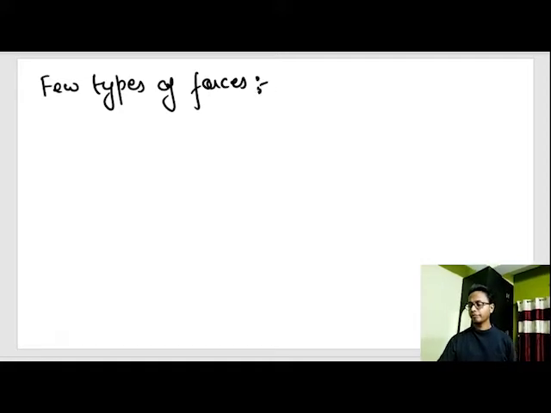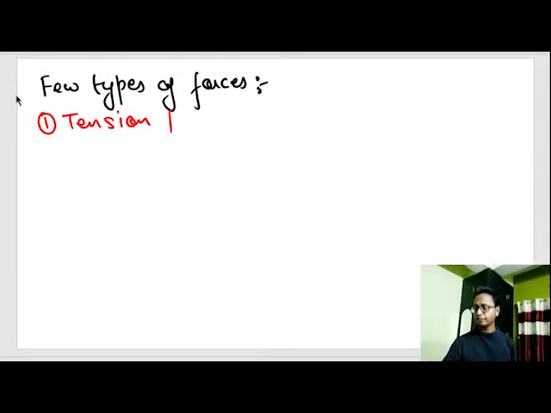The first type of force that we'll start with is tension force. So what is tension force?